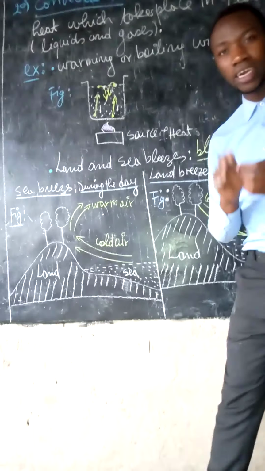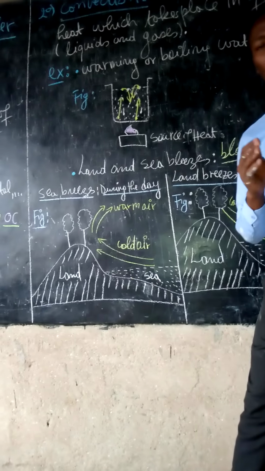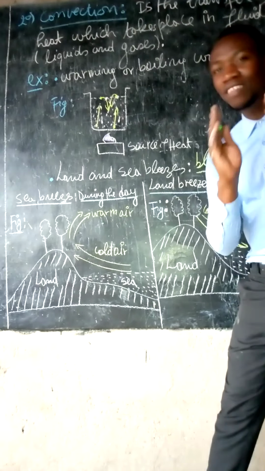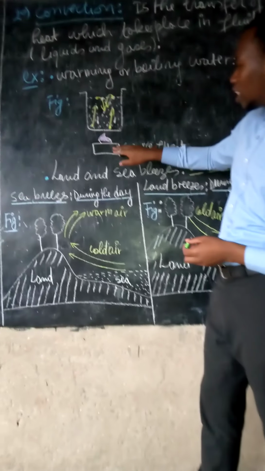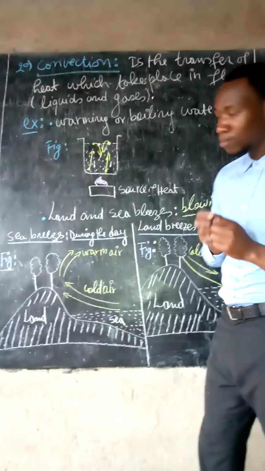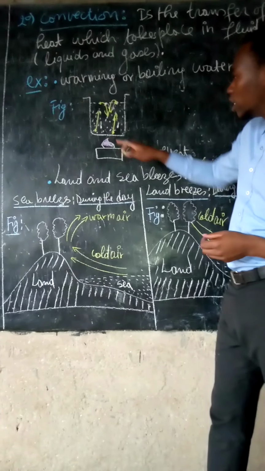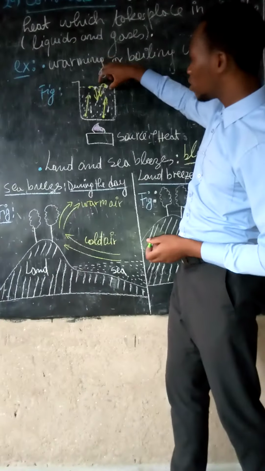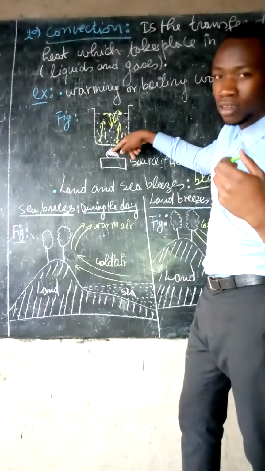How can you explain to your mother, your relative, your friend, the way water gets boiled? Let me tell you. When you bring a container of water to the source of heat, the molecules at the base get heated. Once they get heat, they move upward and leave a gap at the bottom. The colder molecules at the surface come down to capture that gap.